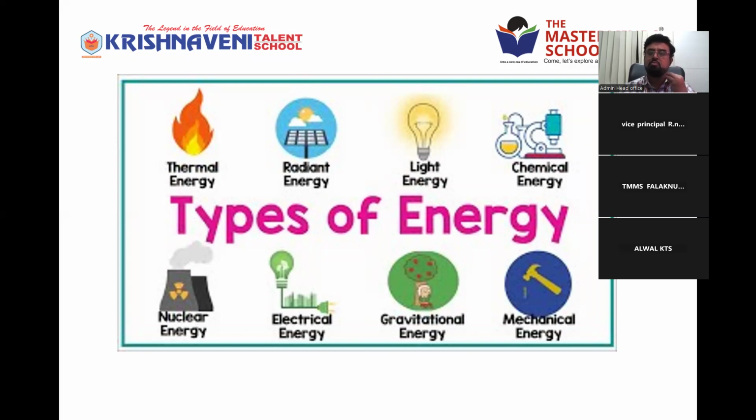We cannot prepare our food without heat. We cannot make the water hot without heat. Radiant energy is from solar energy, sun energy. We cannot even imagine life without it. Light energy, chemical energy, nuclear energy. All these are the various types of energy forms. The remaining part we will continue from the material here.